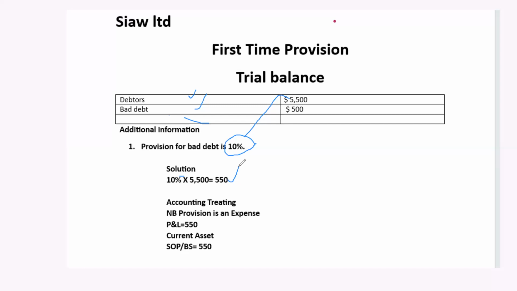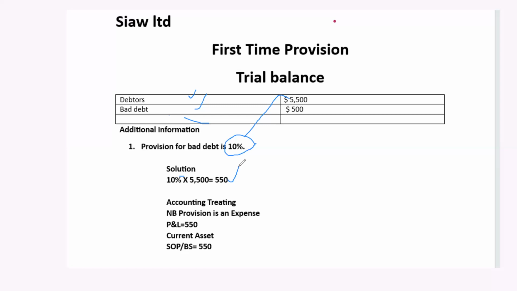But there are a lot of explanations to this. What you have to know is that provision is an expense. When I say we set money aside, we don't mostly set physical cash aside because it's more like a notional cost. Don't worry, all you need to focus on is that the 10% is on the debtor's figure, which is the percentage of provision on the debtor's figure. The provision you are making is an expense.